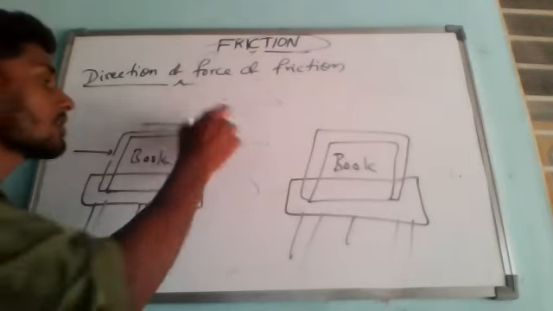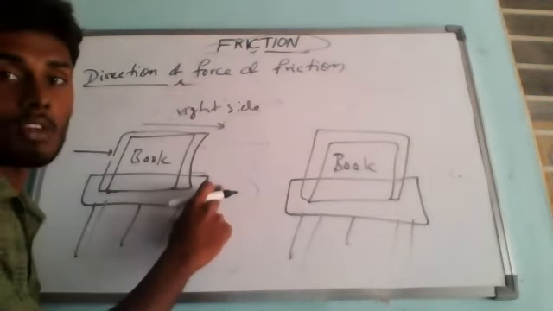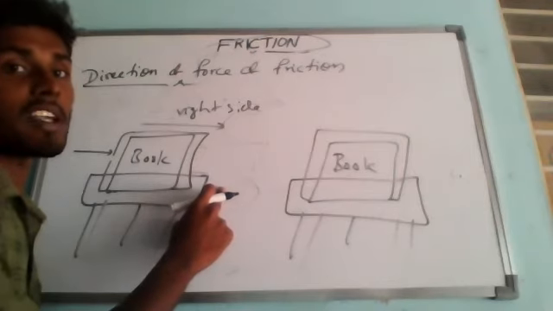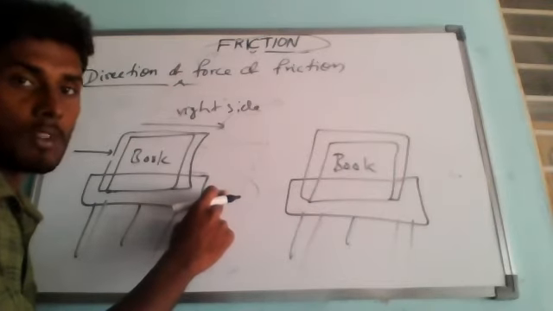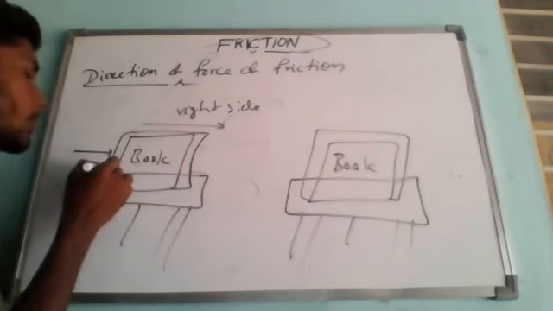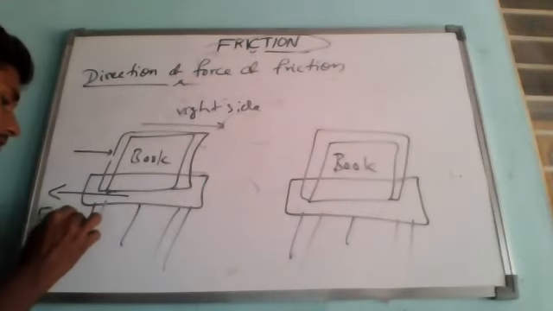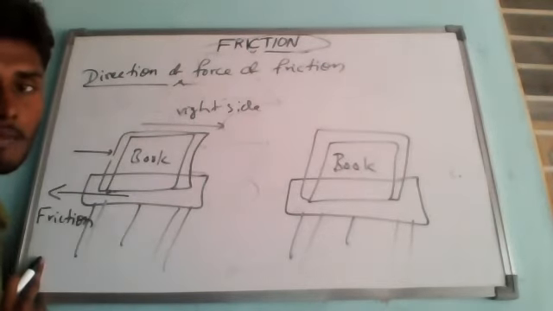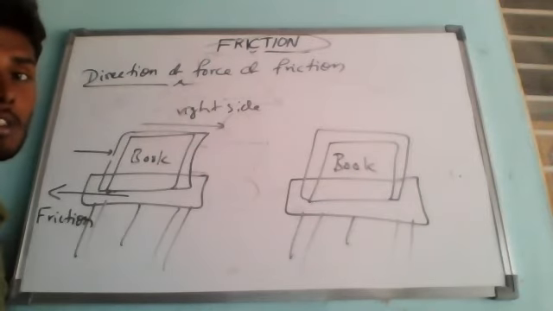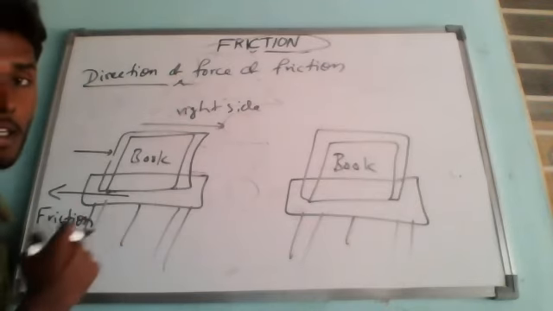But in which direction will it move? It will move to the right side. After traveling some distance, it will stop, means it will come to rest. Now, since the book moves towards the right side and stops on its own, this means that the force of friction is acting on it in the opposite direction. That is what is called the force of friction. If not, the book would continuously be in motion. It comes to rest after traveling some distance. So who is stopping it? That frictional force, which is acting in the opposite direction.